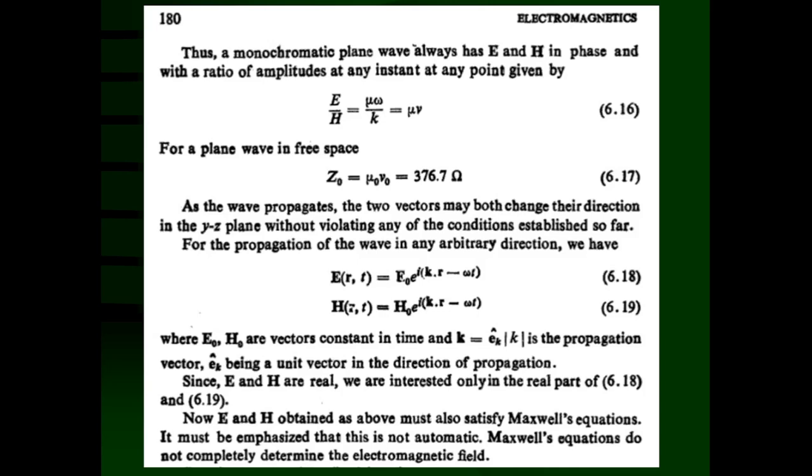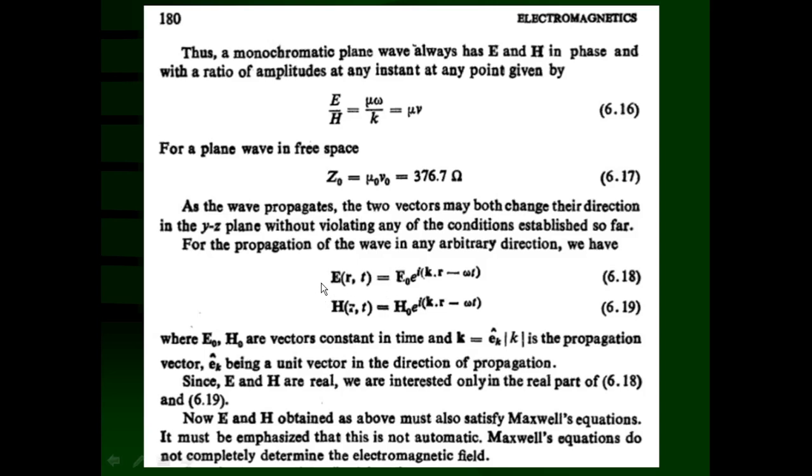Now we are going to study a more general wave. That means if we consider that the electric and magnetic field disturbance or electromagnetic wave is propagating in a certain direction, having a position vector r, then the electric field is a function of position vector r and t, and the magnetic field H is also a function of position vector r and t. So in place of the previous expression, which was propagating only in the x direction, now it is propagating in any particular direction r.